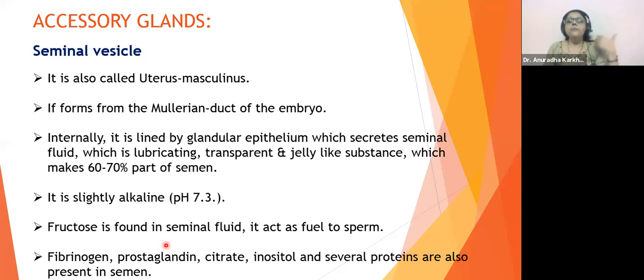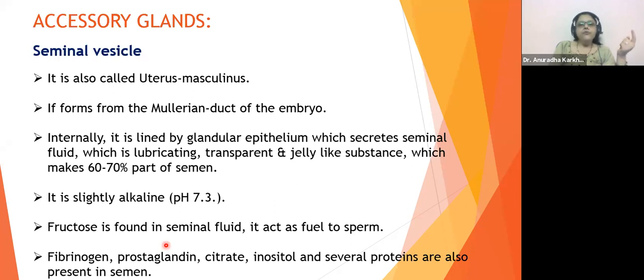क्यों? Because the main aim of nature, why nature is making all these things happen, the main aim of nature is perpetuation of species. What is the main aim? Perpetuation of species, that is continuation of species. So what will happen? This particular semen, when it is going to get inseminated in the female reproductive tract, right?